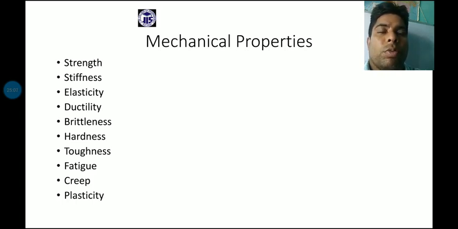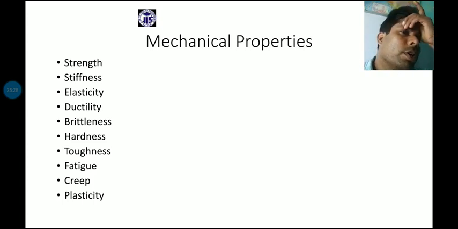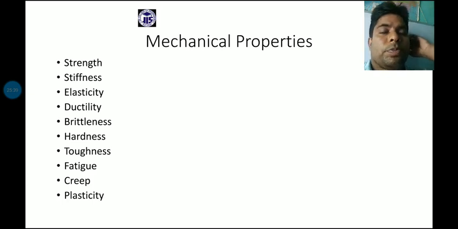Over a period of time, if we apply the load, the material properties and the magnitude of the load may vary upon the different modes of failure. That failure may be time variant, or maybe temperature variant.